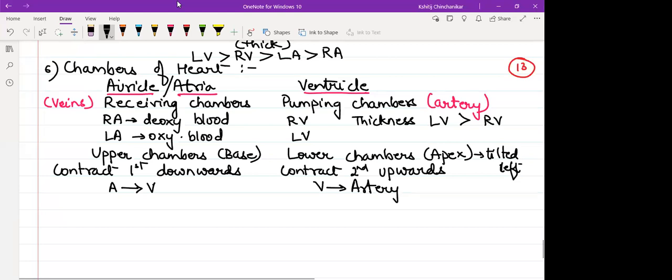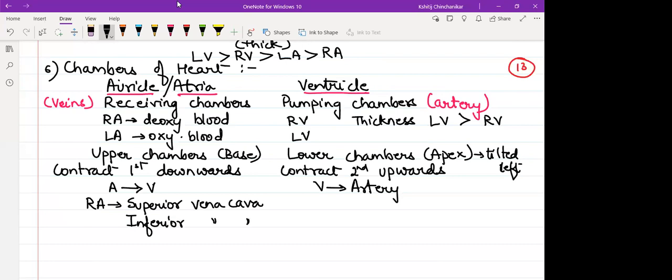The type of blood vessel that is associated, you will say right atrium. The types of veins which open into the right auricle: superior vena cava, which will bring the deoxygenated blood from the upper part of the body; inferior vena cava, deoxygenated blood from the lower part of the body; coronary sinus, a third vein also opens into the right atrium. This brings deoxygenated blood from the heart itself. Okay.